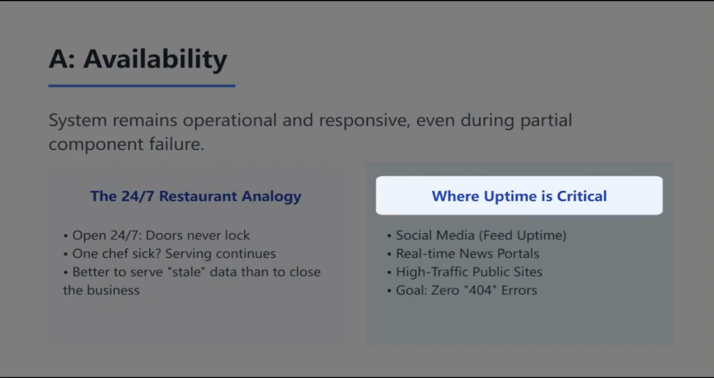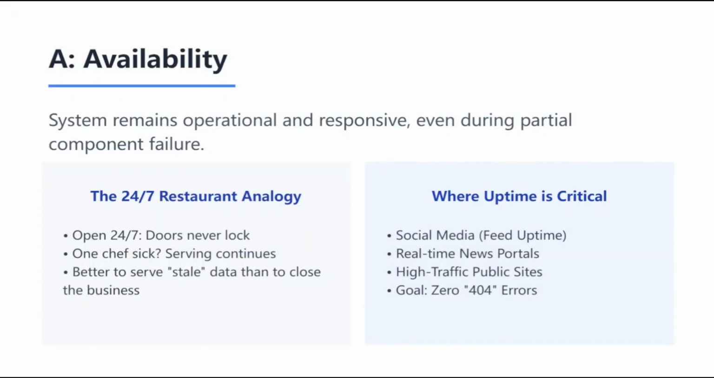In the digital world, high availability is crucial for platforms where any downtime results in lost revenue or user frustration. Think of social media feeds or news portals. If you refresh your feed and see a post from 10 minutes ago because the very latest one hasn't synced yet, you'll likely keep scrolling. But if the app shows a 404 error and won't load at all, that's a failure in availability. Now, let's see how the final piece, partition tolerance, ties this all together.